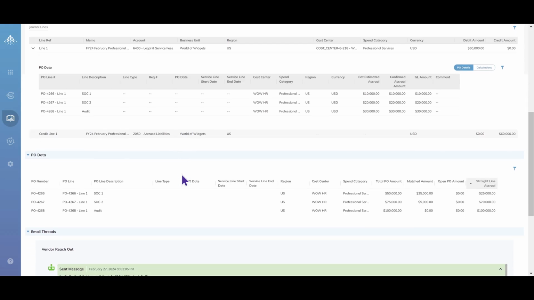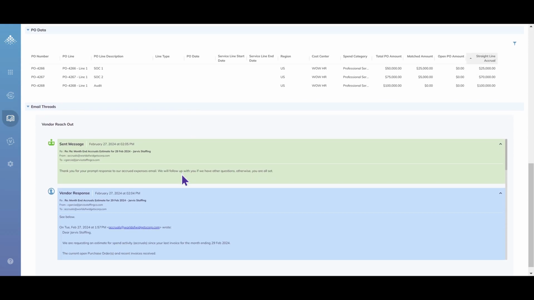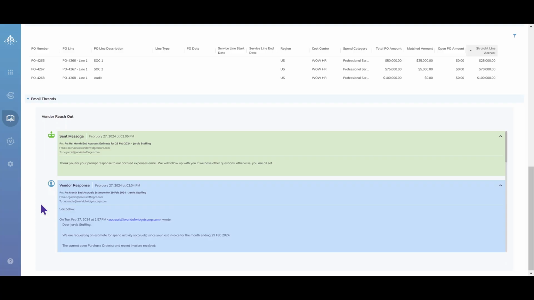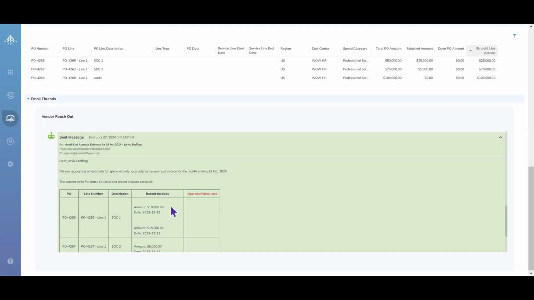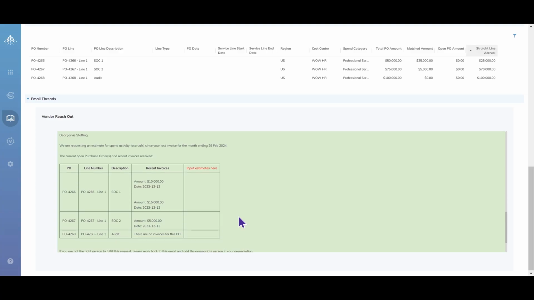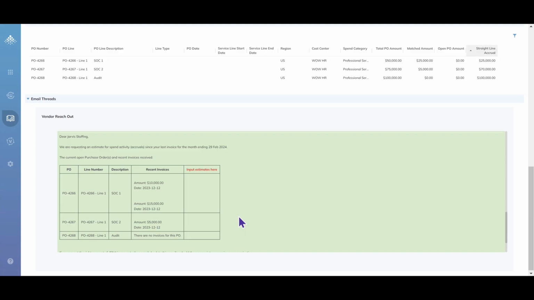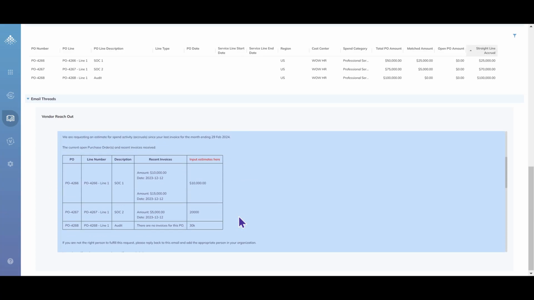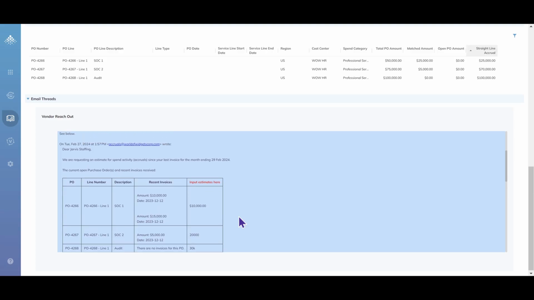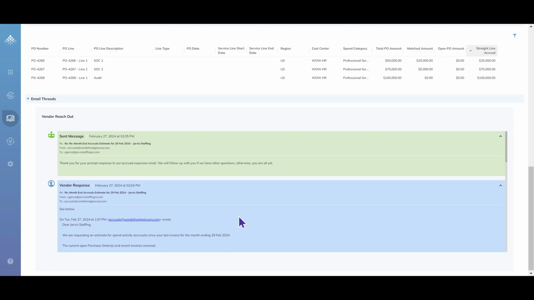For journals where the vendor has responded to provide an estimate, I can see the full email thread inside of Auditoria. In the thread, I can see the original email sent automatically by the SmartBots containing the purchase orders where accruals may be needed. I can also see the vendor's reply with the estimates, and I see where the SmartBots sent a receipt acknowledgement email afterward.